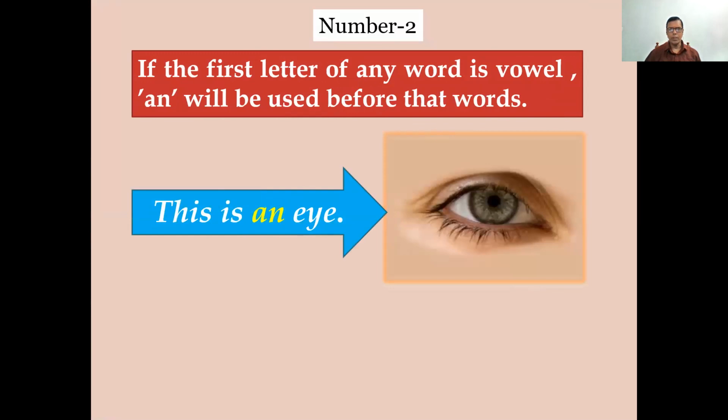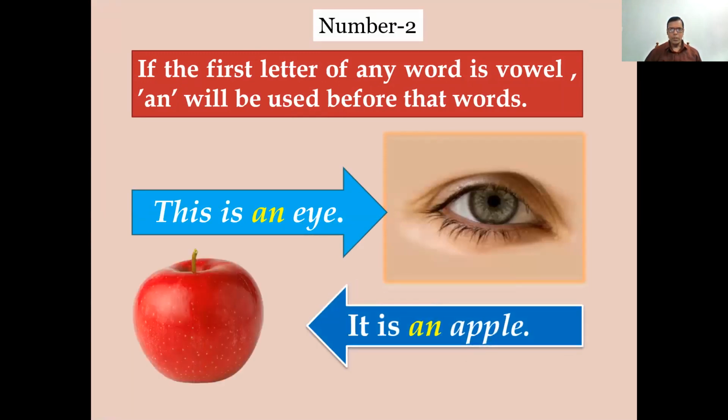This is an I. The word I, the first letter is vowel, so an has been given. It is an apple. A is vowel, so an has been given to this answer.